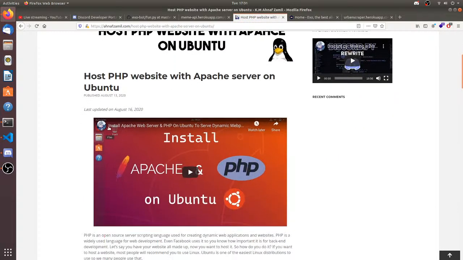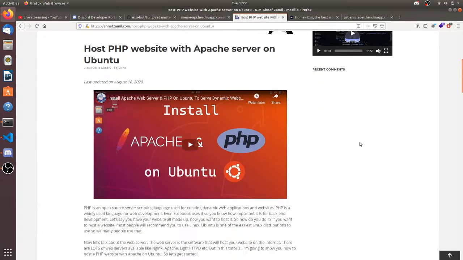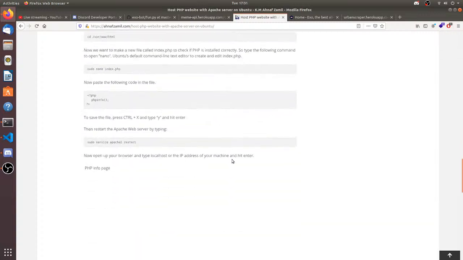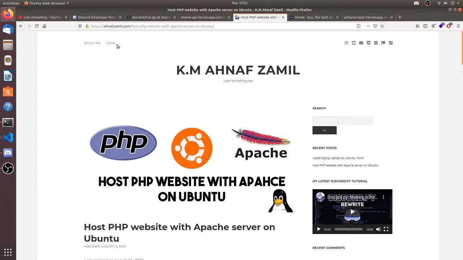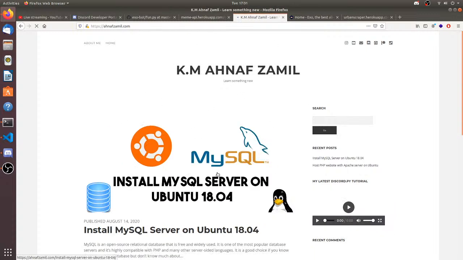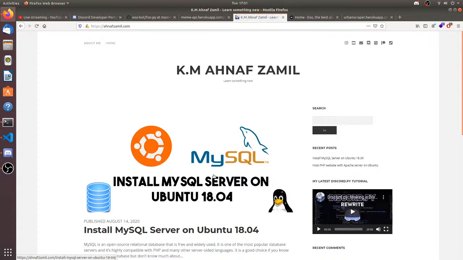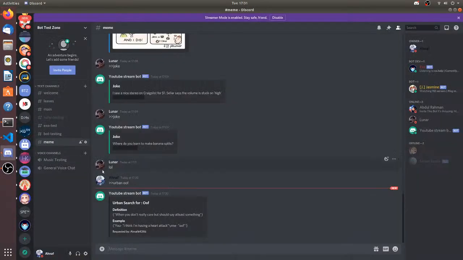So this is the how to host a PHP website with Apache server on Ubuntu post. You can find it over here, and you can also go to the home page. Can you make hacks for Arsenal? I can't make hacks because I don't know Lua, and Roblox runs on Lua, so I need to learn Lua before I can make hacks. Sorry, but not gonna happen. I can't make Lua hacks.